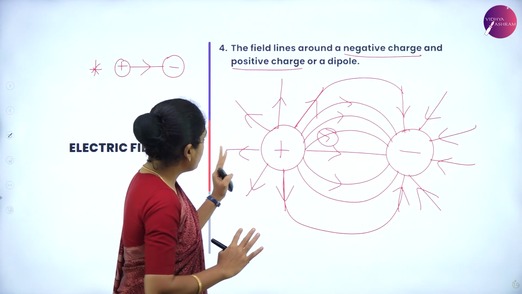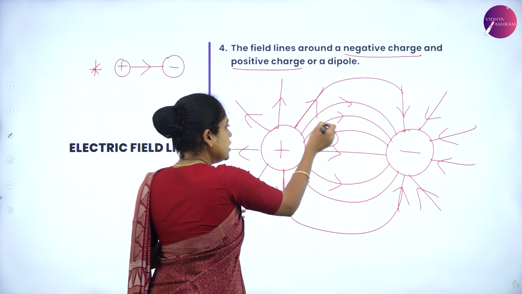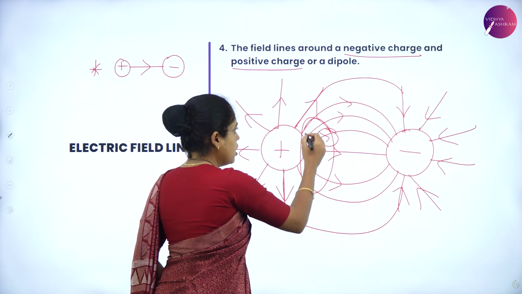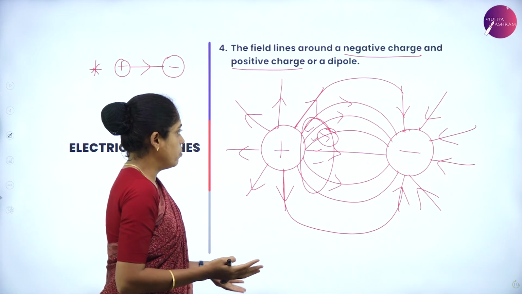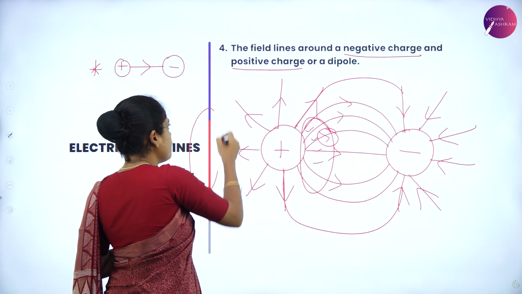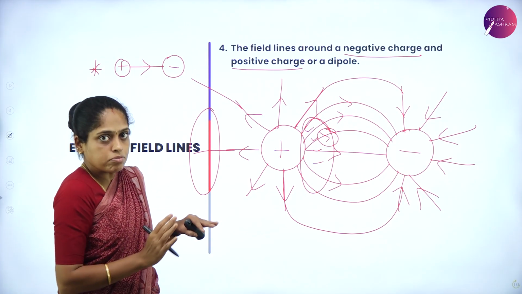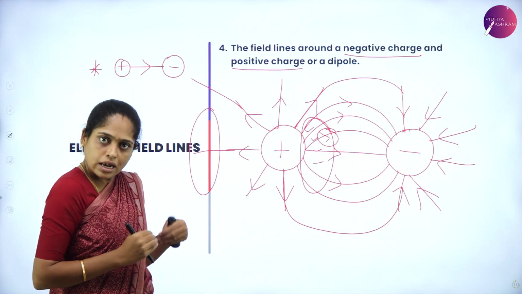And the third point we observe from this picture is that near the charge, I consider an area. In that area, look at the number of lines. The number of lines are more. But when I consider away from this charge and the same area, the number of lines in that area will be less.